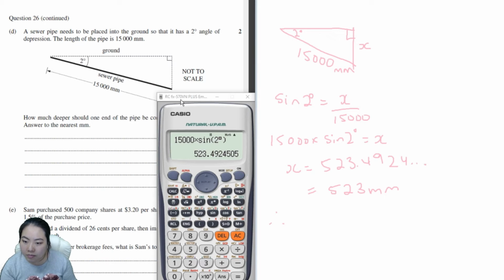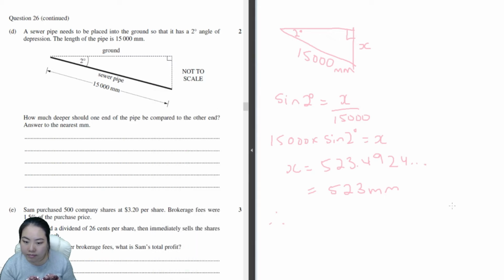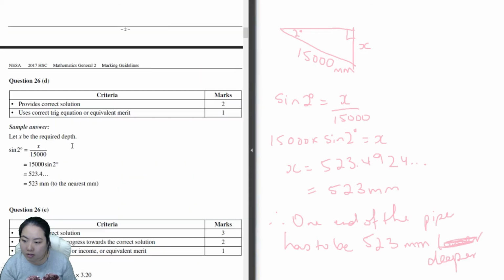Therefore, one end of the pipe has to be 523 millimeters lower, or deeper. They used deeper. 523 millimeters. Very good.